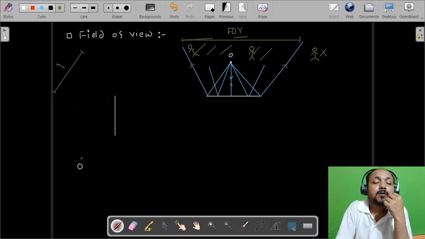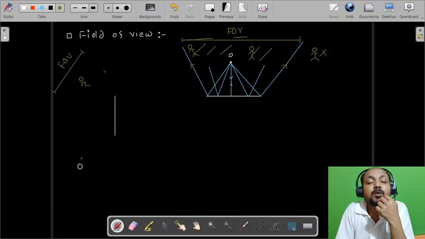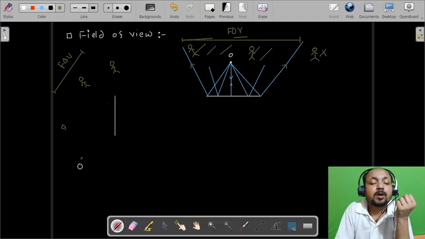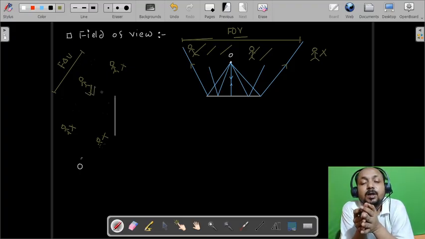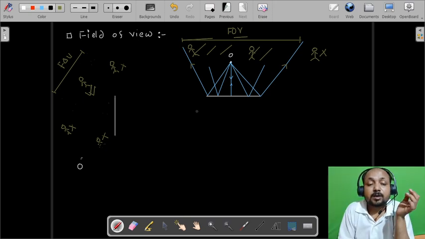Means if an observer is placed in this region, then only he will be able to see the full image. If he is placed here or anywhere else, or here also, then he will not be able to see the image of that object. Only in this region will the observer be able to see the image. Okay, this is the first example, this is the second example. Now let us take another example.